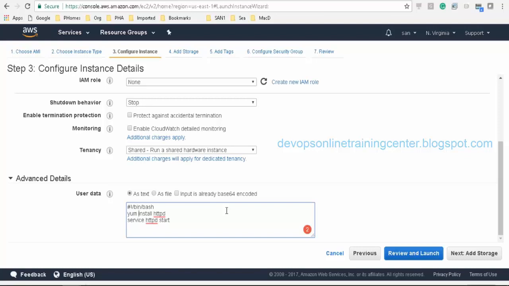No, you have to put Y. Y switch. Okay, so will this work? Install httpd with the Y switch, and service httpd start. And then let us say I want to write some welcome message: echo hello world to the file www html index.html. So by default, once the machine is up and running, I should be able to access the URL of the website, and it should give me something like this, right? So let us see if this works.